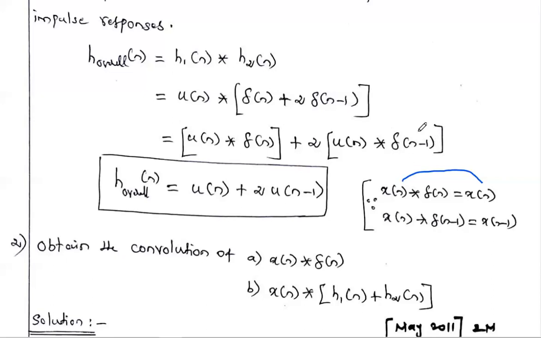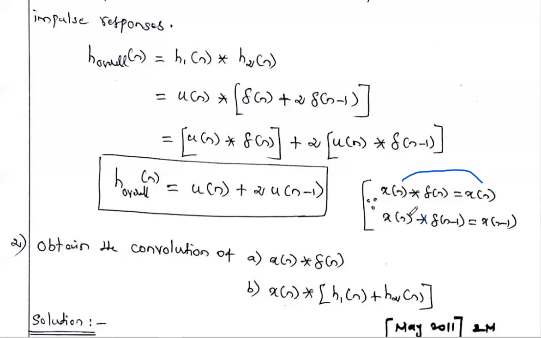It is the shifted impulse. Okay, so we already studied convolution with the shifted impulse property. Any signal x of n convolved with a shifted impulse gives the original signal shifted by that amount. x of n convolved with del of n minus 1 gives x of n minus 1. We get the same original signal, but shifted by that amount.